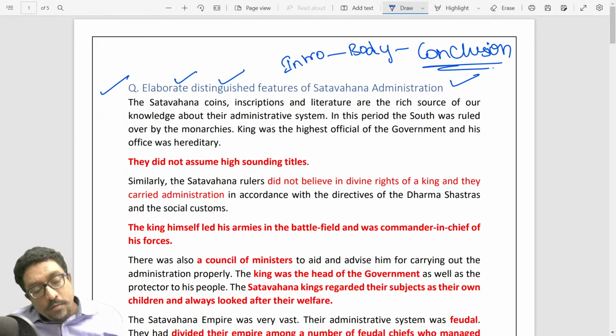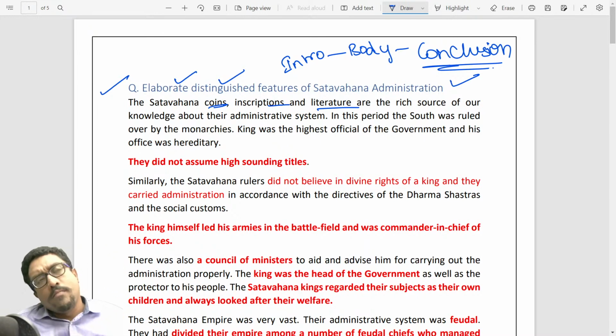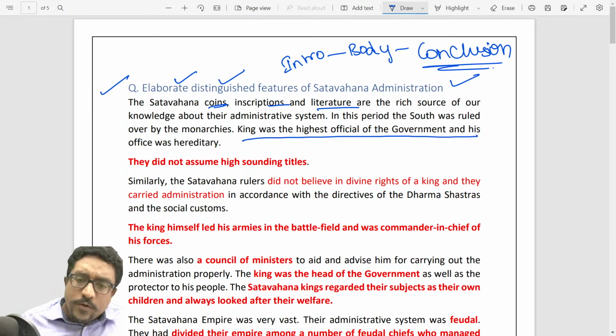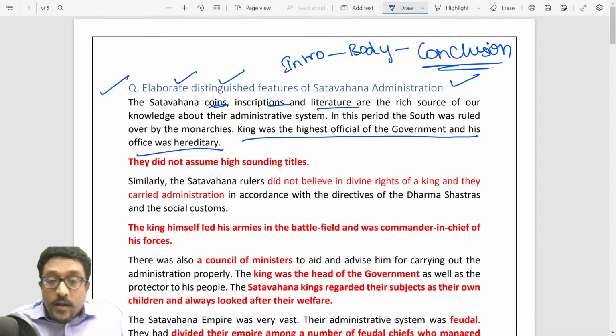When we try to learn about Shatavahana administration, I started the answer with an introduction: there are multiple sources to understand Shatavahana administration, like Shatavahana coins, inscriptions, and literature. And then I went straight into the body of the answer. The king in Shatavahana was the highest official of the government, and the office of kingship was hereditary.